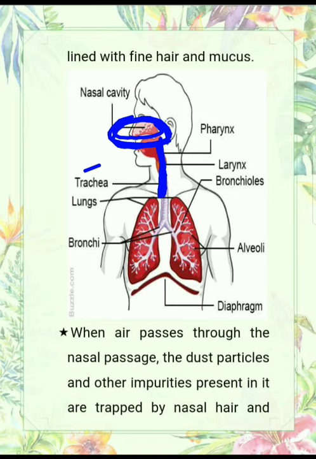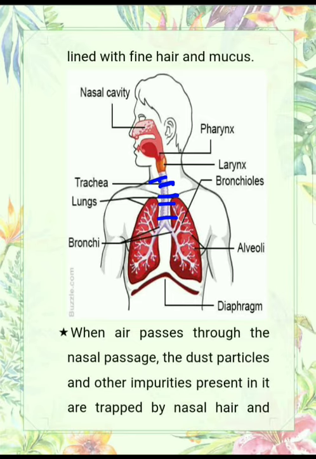After the nasal passage, the air enters into the trachea. Trachea is also known as windpipe. The pharynx is the pathway from which the air enters into the trachea from the nasal cavity. The trachea has ring-like structures. You can see here the cartilaginous rings, which help the trachea not to collapse when air is not present in the trachea.